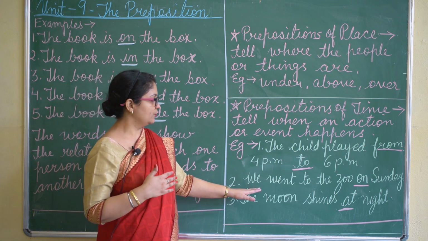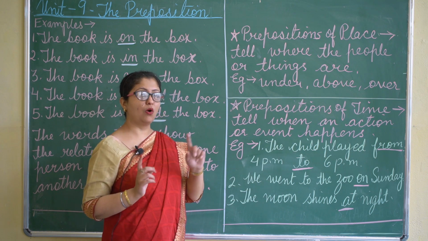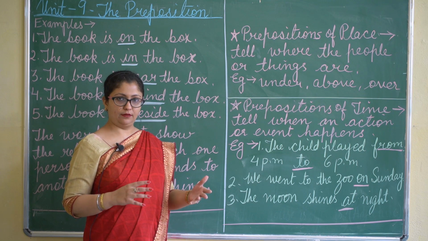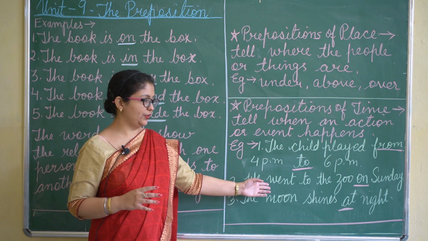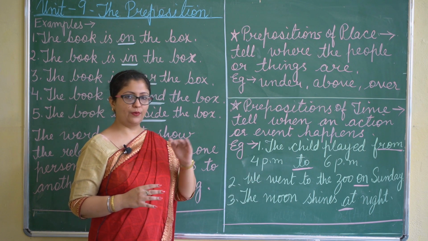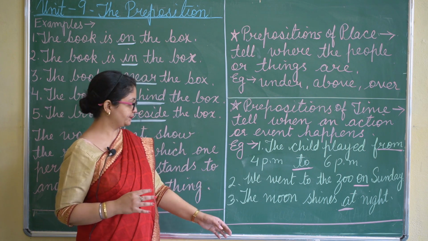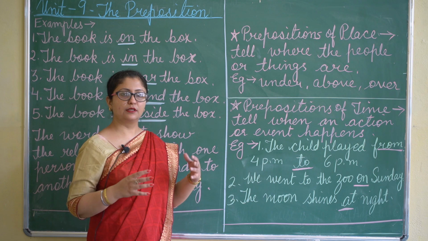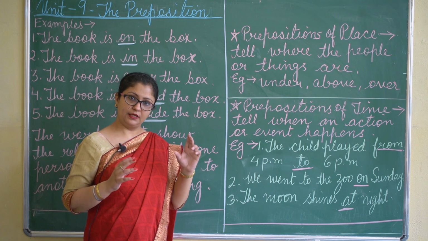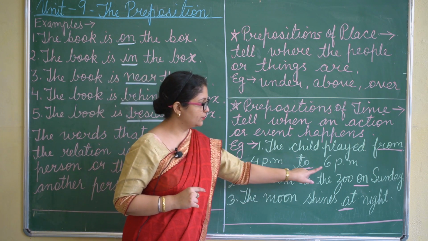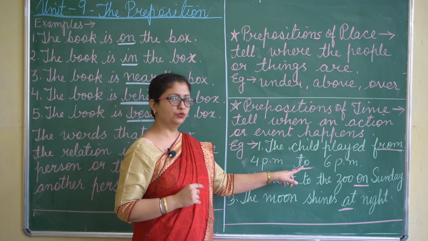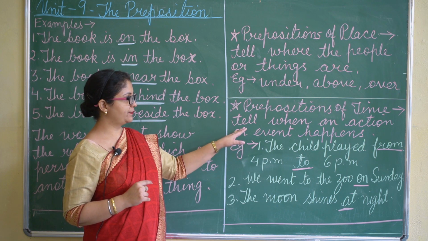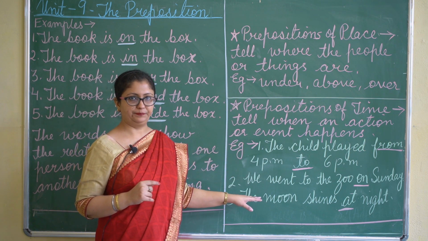Then we have, we went to the zoo on Sunday. So here it tells when we went to the zoo. We went on Sunday. Third is, the moon shines at night. When? At night. So these words like from, to, on, at are prepositions of time.